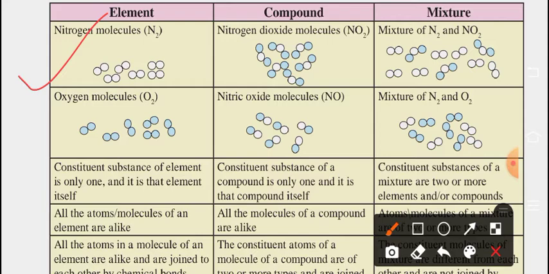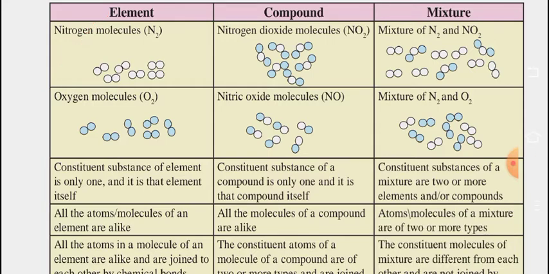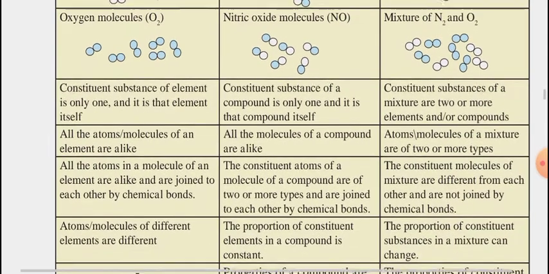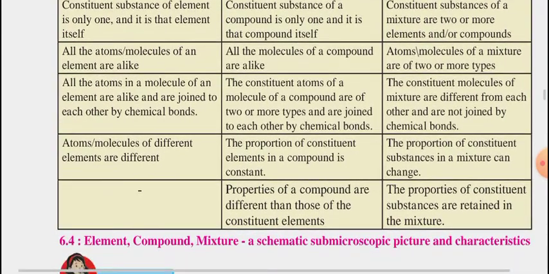So it is an element. All the atoms or molecules of an element are alike, and the atoms in the molecules of an element are joined to each other by chemical bonds. Atoms or molecules of different elements are different.